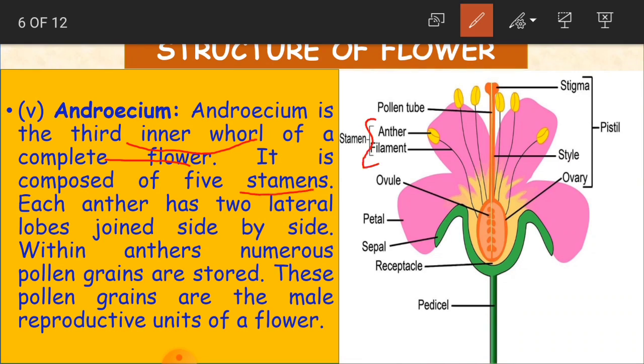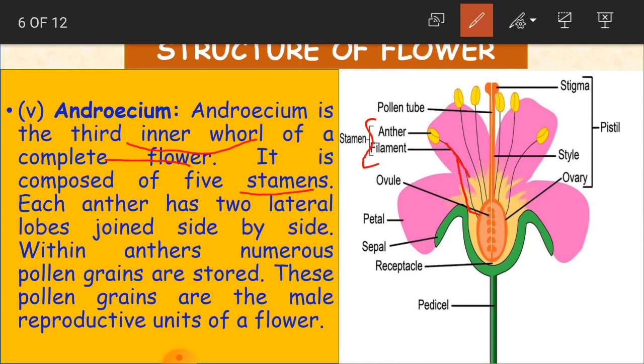Yes, anther and filament together are called stamens. So this androecium is the third inner whorl of a complete flower. It is composed of 5 stamens, and each anther has 2 lateral lobes joined side by side. See this anther, it has got 2 lateral lobes.